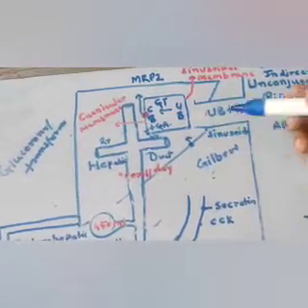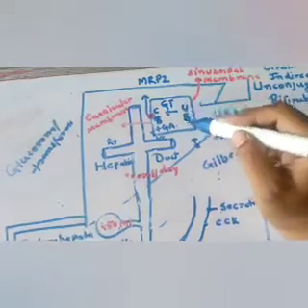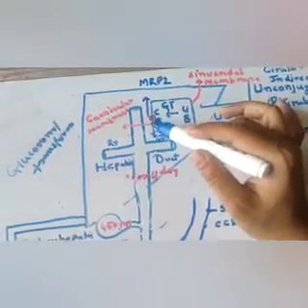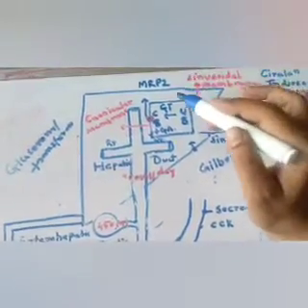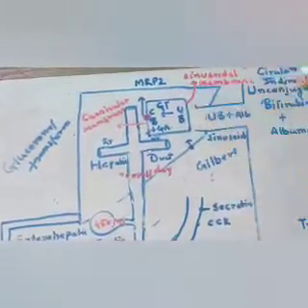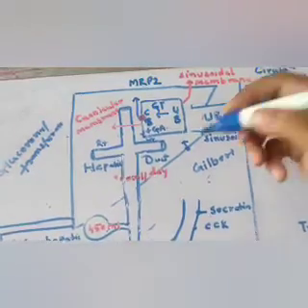So in this syndrome, what will happen? All the unconjugated bilirubin cannot be converted into conjugated bilirubin. And why is this so? Because the patient is deficient in glucuronyl transferase enzyme. Okay, so this is one syndrome.